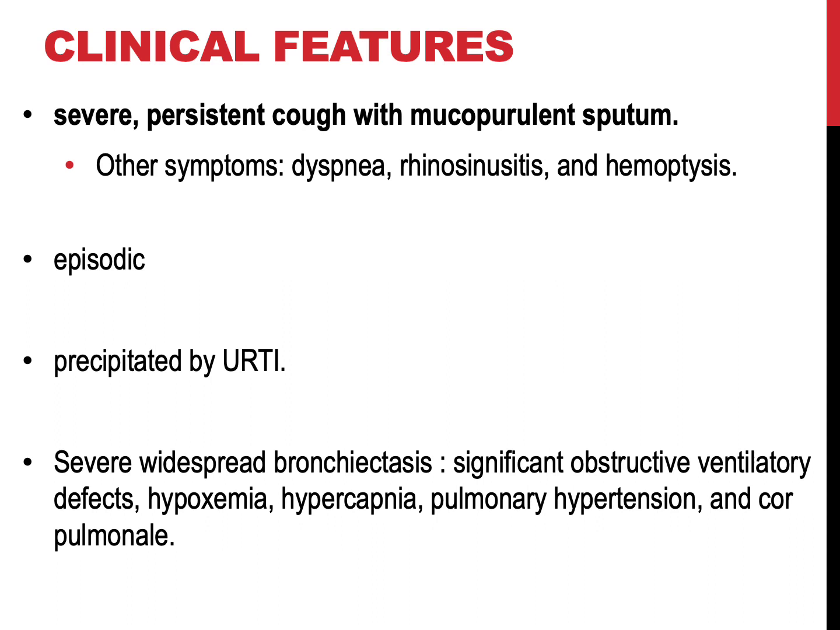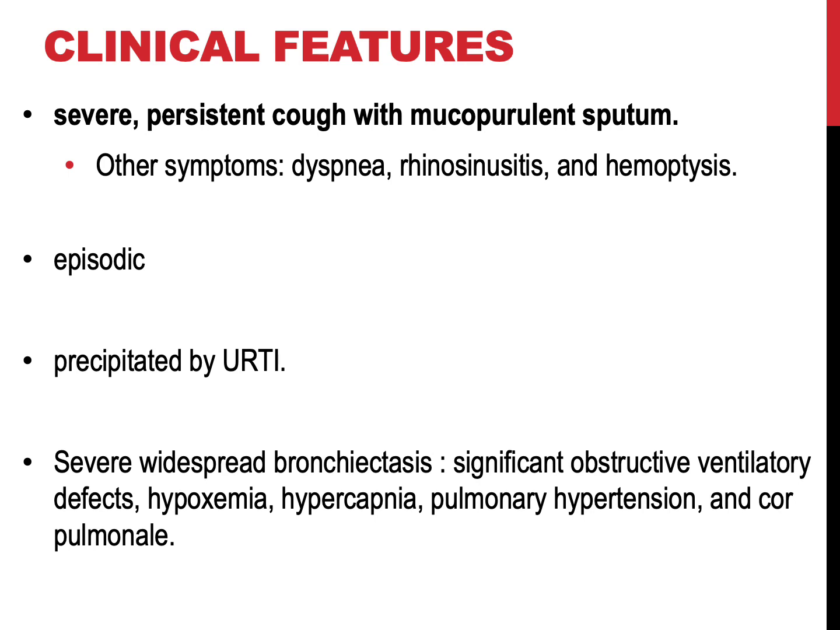Clinically, bronchiectasis is characterized by severe persistent cough associated with expectoration of mucopurulent sputum. Other common symptoms include shortness of breath or dyspnea, rhinosinusitis, and hemoptysis. Symptoms often are episodic and induced by, for example, upper respiratory tract infections.